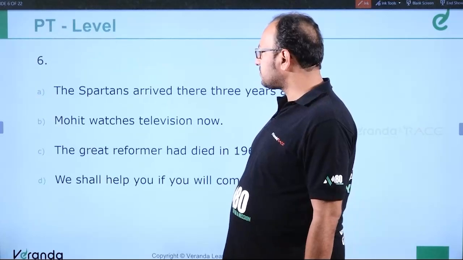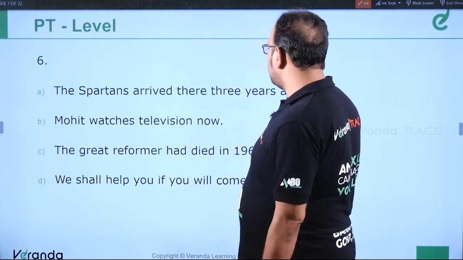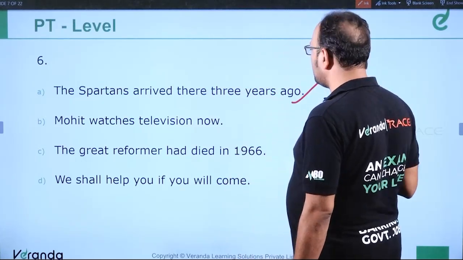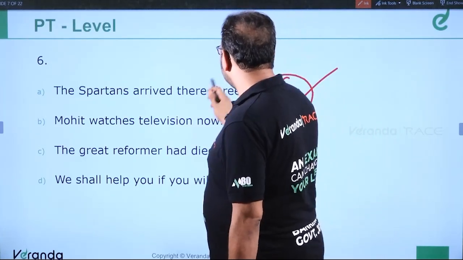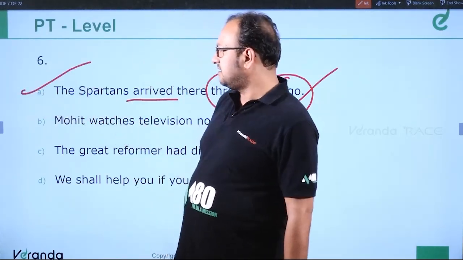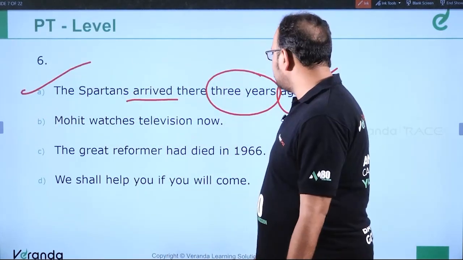Question number 6. The Spartans arrived there 3 years ago. This is correct because ago has been used, 3 years ago has been used. So arrived, simple past, is the correct answer. So this is the correct sentence. The Spartans arrived there 3 years ago.